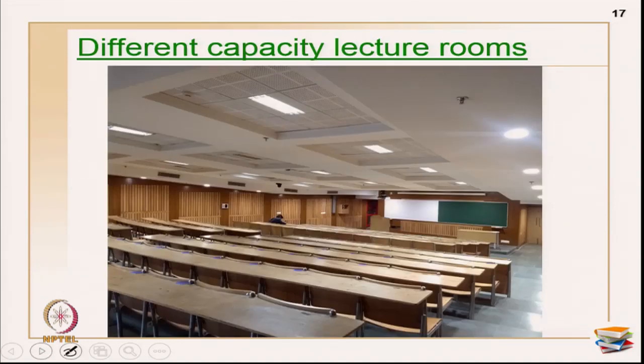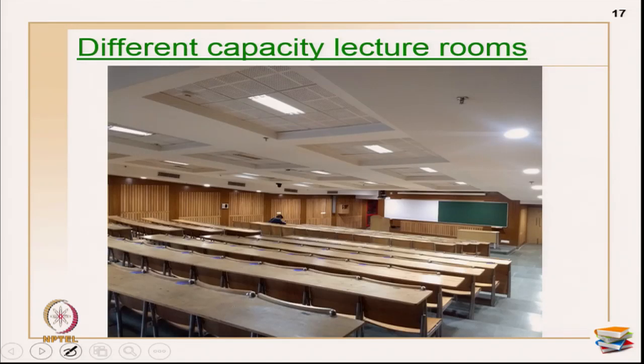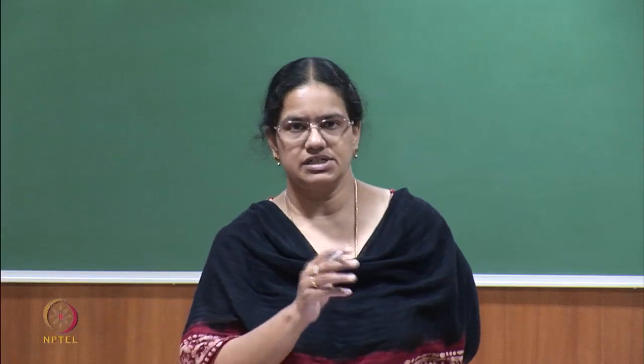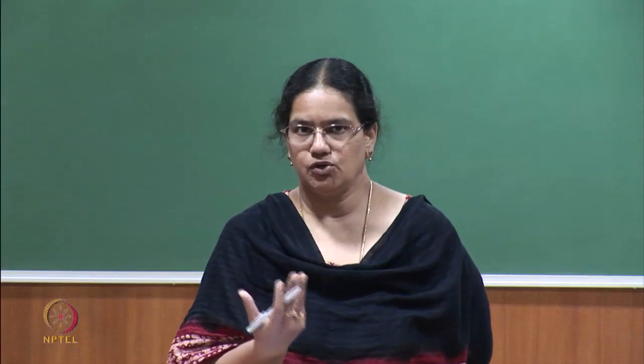Now for the same example which I have shown as the interior of classrooms, I may be doing the interior of 4 classrooms, maybe even 15 classrooms, I can even do 20 classrooms. If you want to showcase an LOB diagram, the activity items which I have marked right now will be the same, but the number of sub steps will be different, and hence the duration can also be different for all of them. For example, I may have different capacity lecture rooms. I have taken a few pictures just to show that the room layouts can be very different. It is not just the addition of tables and chairs, but the layout inside can also be totally different.